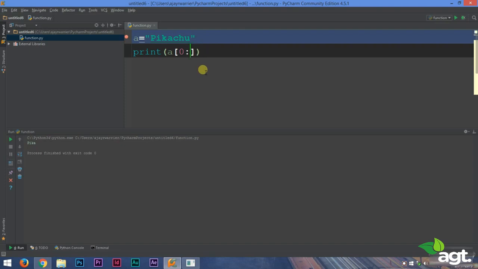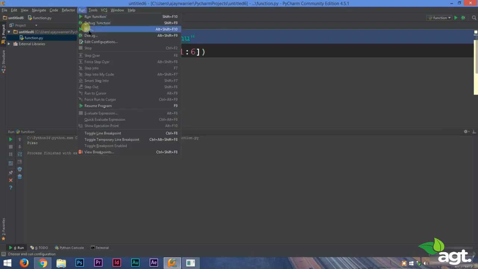Now if you wanted the first 5, 0, colon 5. We'll run this, and we got Pika C. Very cool. Now what if you don't want it to start from 0, you want it to start from 1? In that case, it is very simple. 1, colon, and whatever is the upper limit, let it be 6.